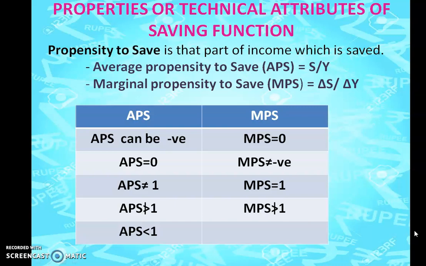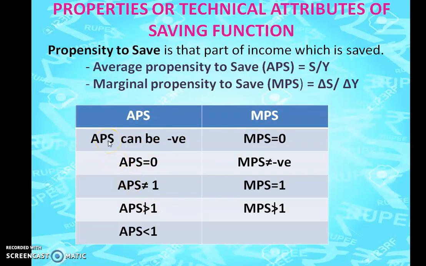That is, how much increase is there in your income, and depending upon that, how much are you going to save? So that is marginal propensity to save. So we have APC, APS and MPS. These are the different cases.